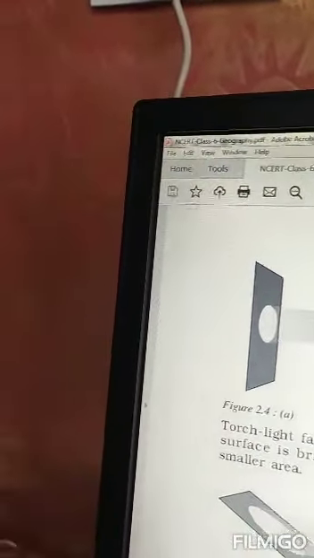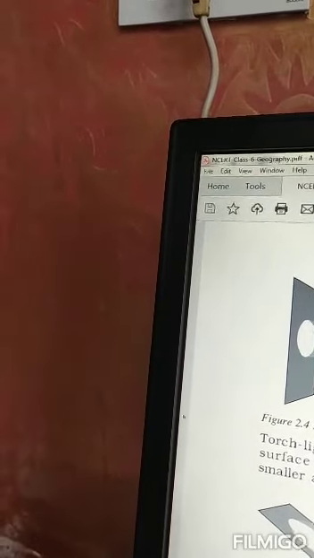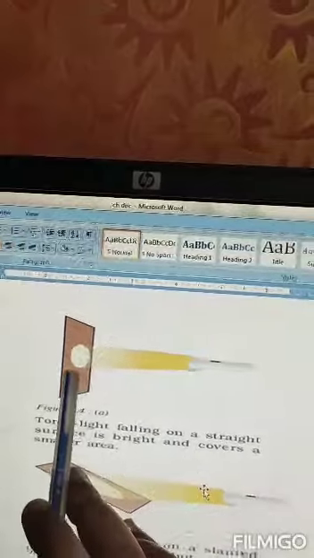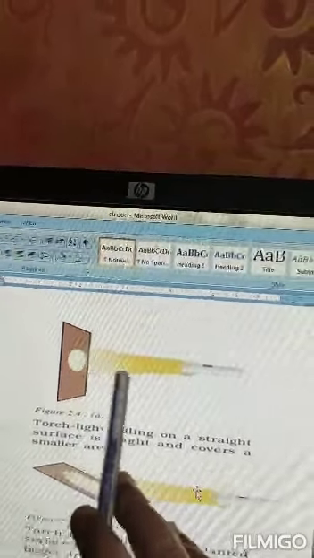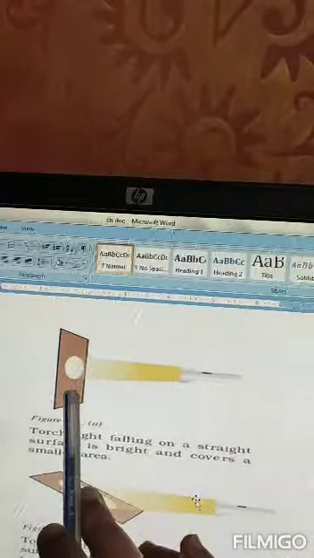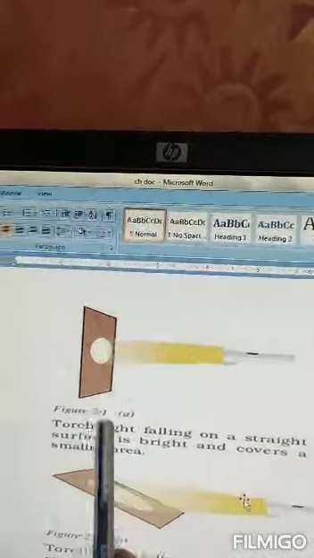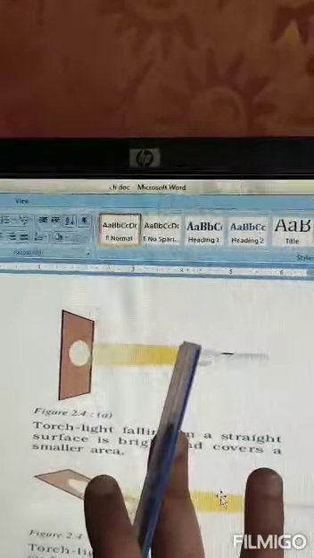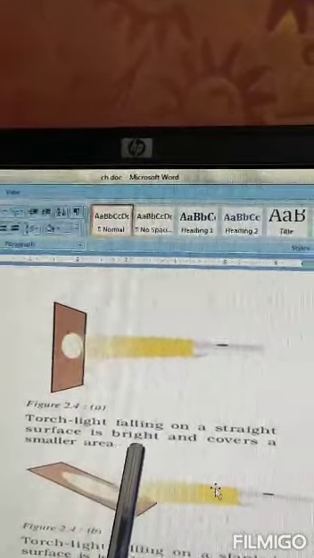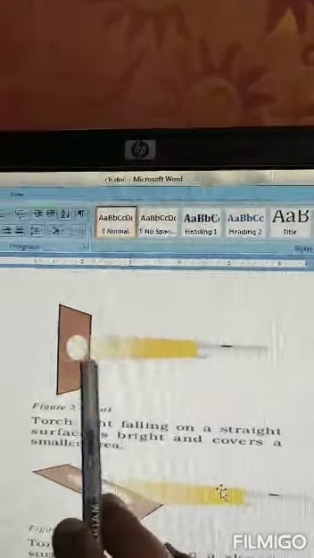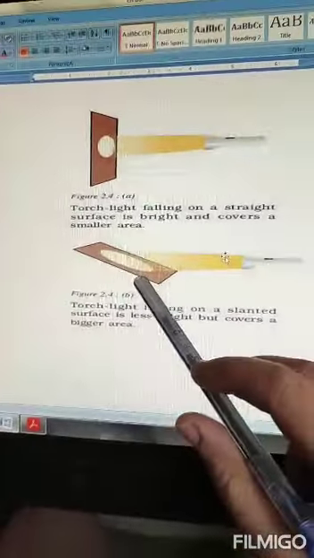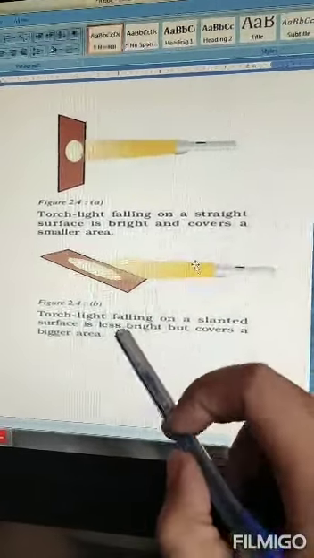Before we start with that, we'll see one experiment. Now you keep a cardboard straight and shine a torchlight upon it. If you do so, you will see the torchlight falling on a straight surface. The light will be very bright and it covers a small area. But if you keep the cardboard slanting, what will happen?